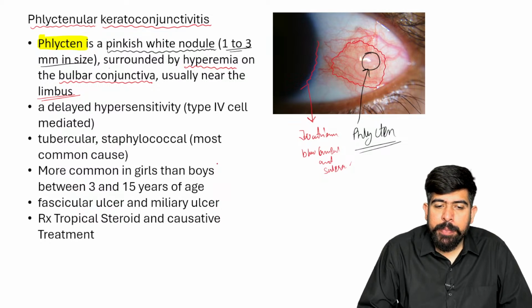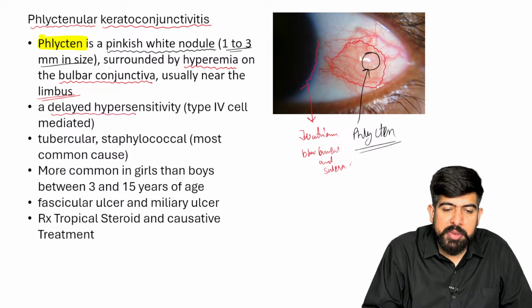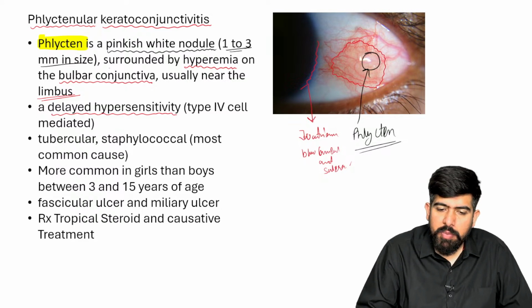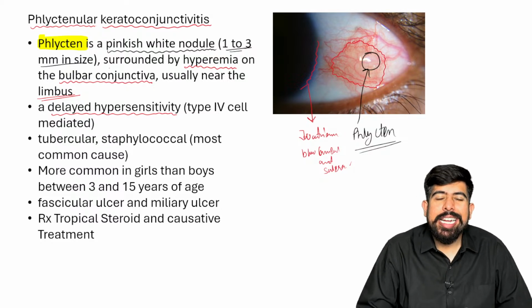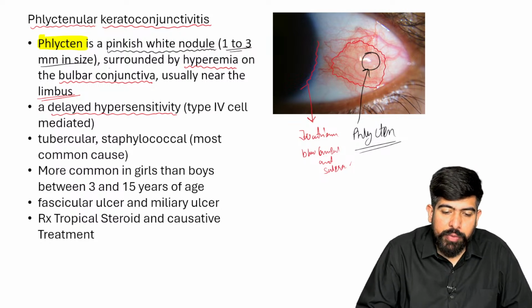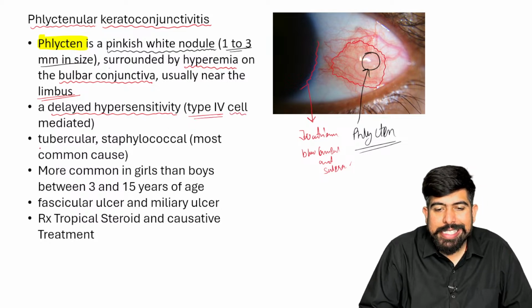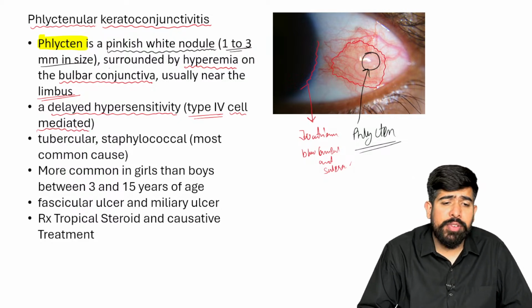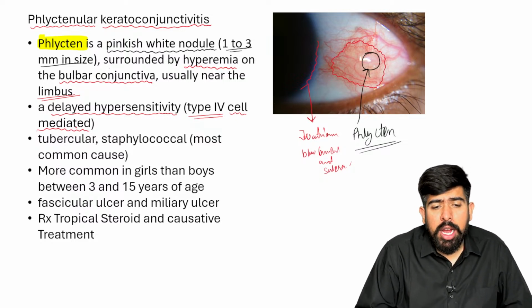Now, what will be the cause here? So please remember, it will be a delayed type of hypersensitivity. We talked about vernal keratoconjunctivitis, that is type 1, which is the acute type of hypersensitivity. But here, it is a delayed type of hypersensitivity. And which type of delayed hypersensitivity? Of course, you know about it. This is type 4, which is cell mediated. I hope from your pathology knowledge, you know about the types of hypersensitivity, all 5 types. So this is type 4 delayed hypersensitivity.